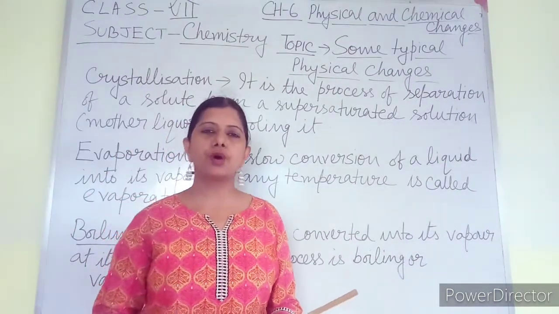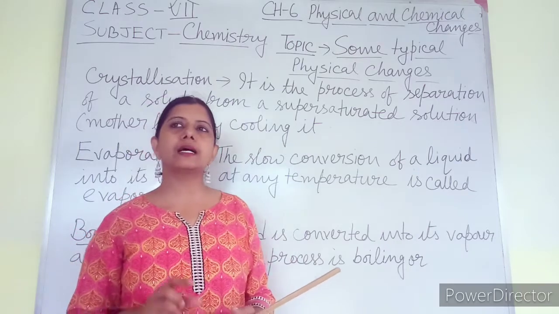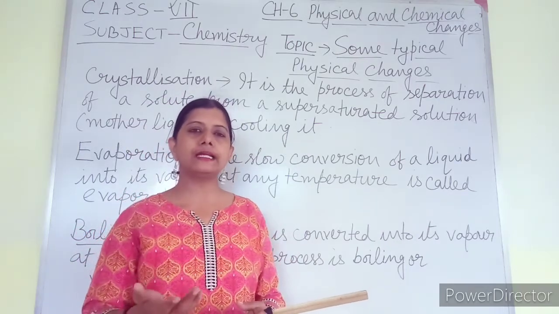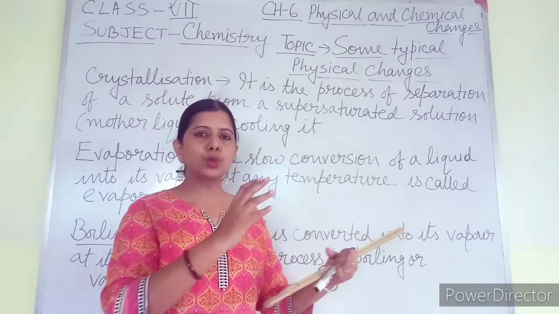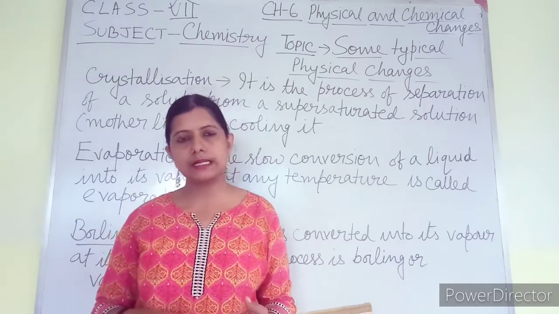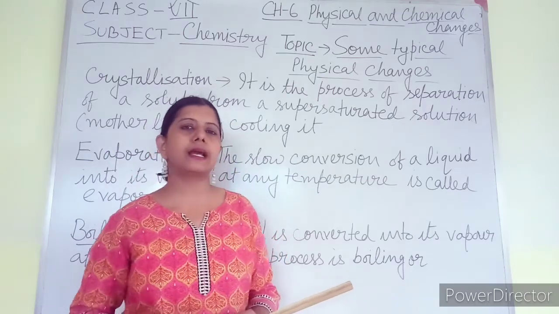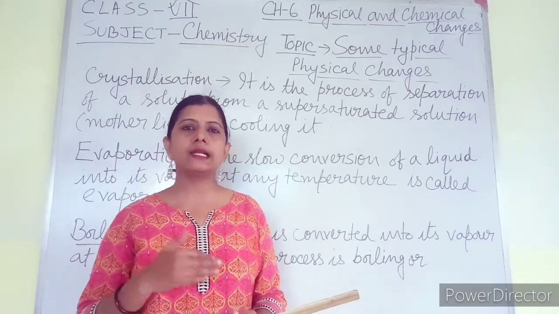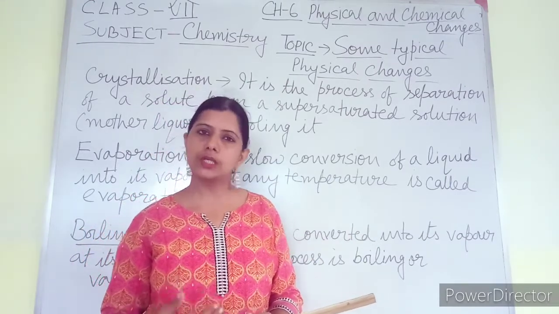In case of pure water, the boiling point is 100 degrees Celsius. You have to provide heat to the water so that the temperature can rise up to 100 degrees Celsius. Then only boiling can occur. So there are some differences between boiling and evaporation that you are going to learn now.